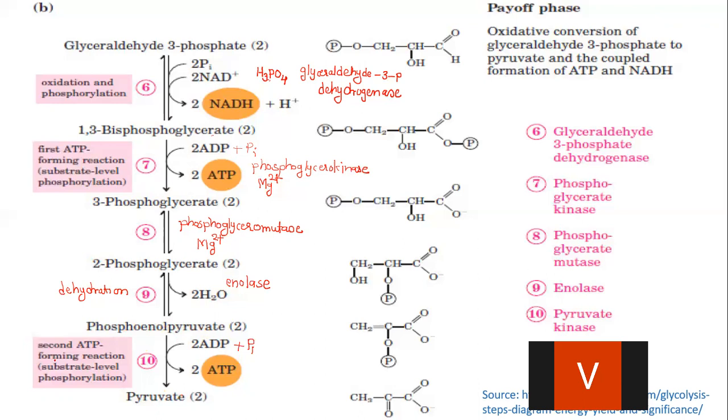This is the second step in which there is formation of ATP, and as the phosphate is directly taken from the substrate, as the phosphate is directly coming from the substrate onto the ADP, it is called substrate level phosphorylation. Clear? Why is it called substrate level phosphorylation? Because in both the cases, in this particular case and in this particular case, the phosphate which is transferred on ADP is taken directly from the substrate, and such reactions are called substrate level phosphorylation.